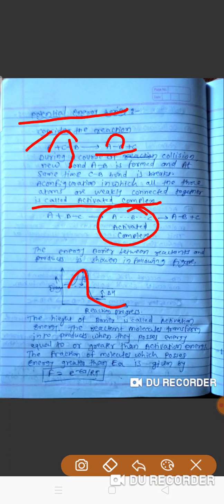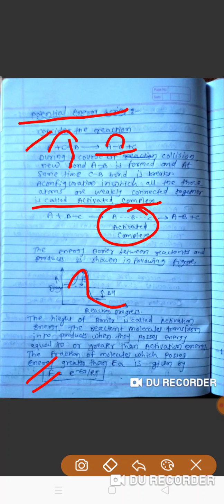The fraction of molecules which possess energy greater than the activation energy is given by f = exponential of minus Ea upon RT.